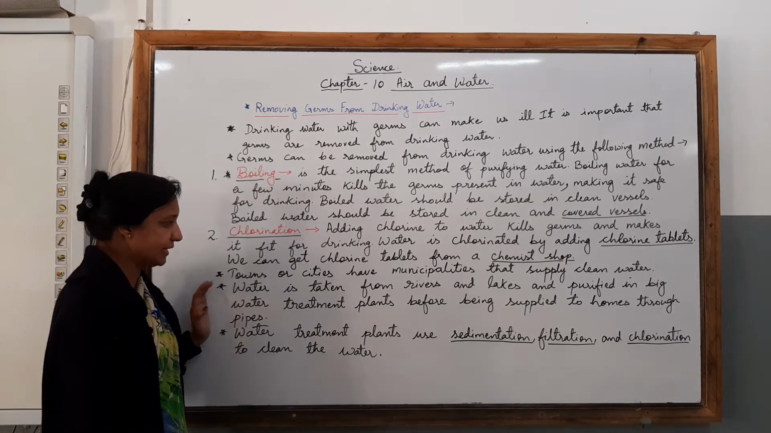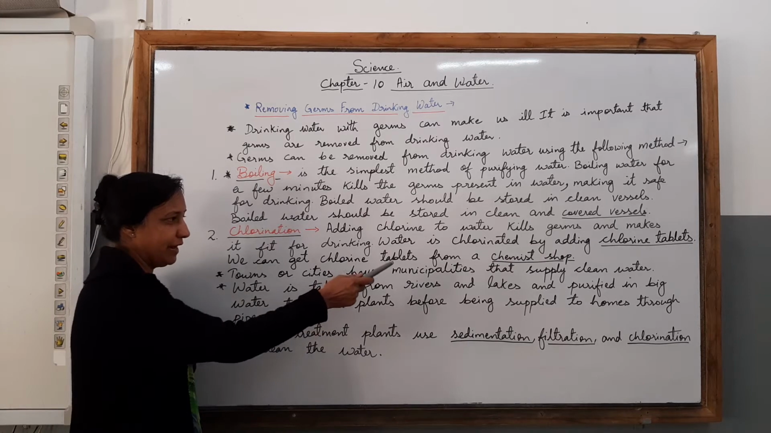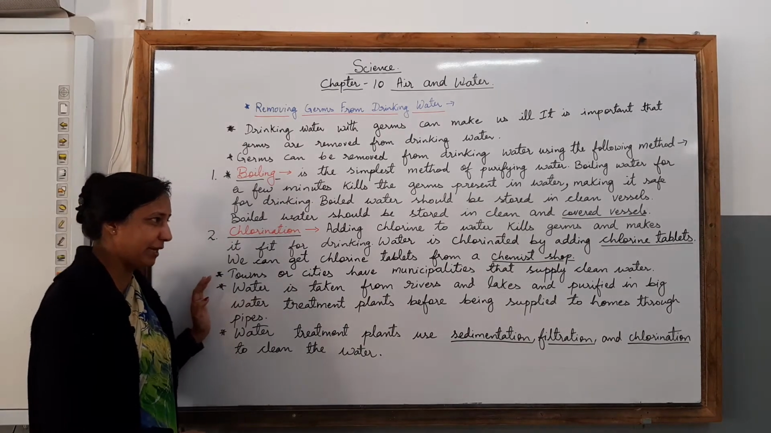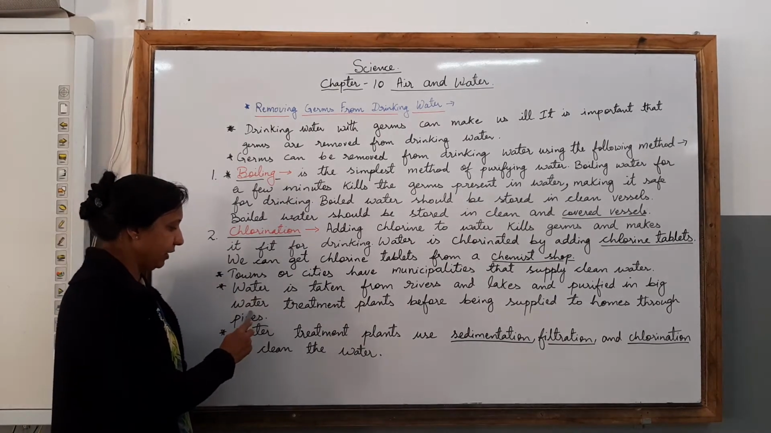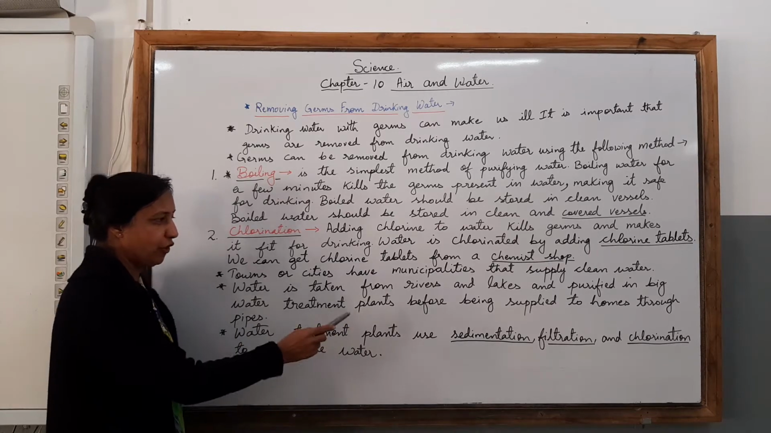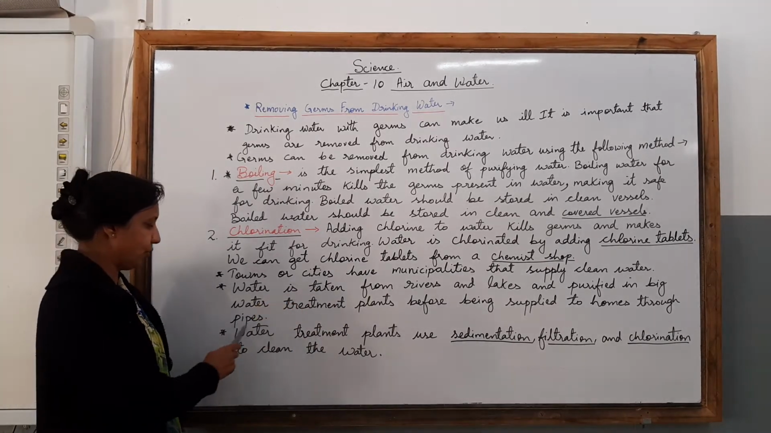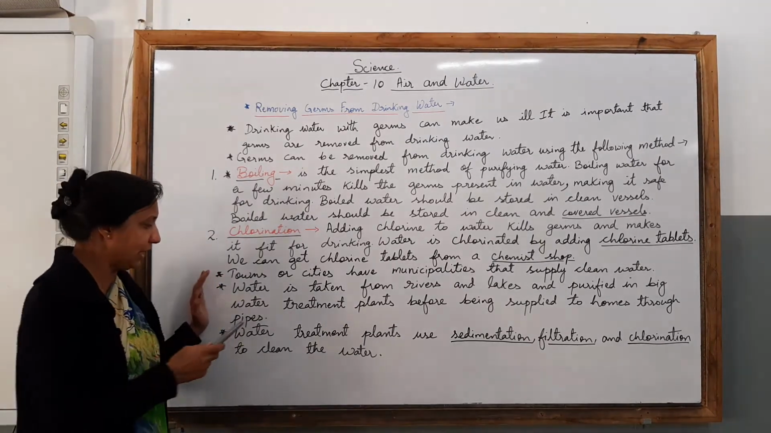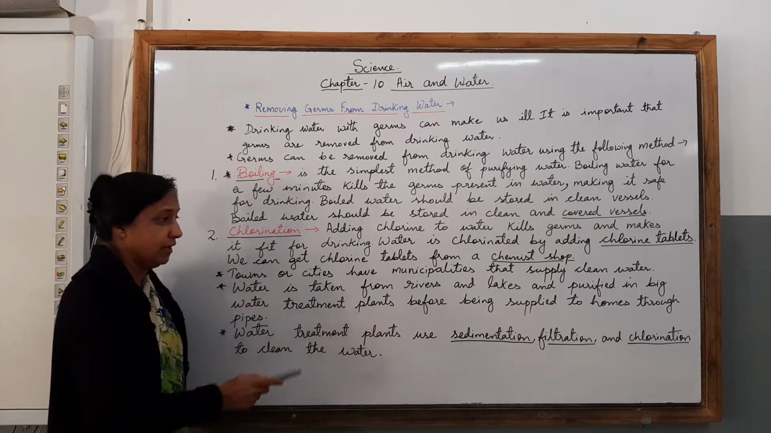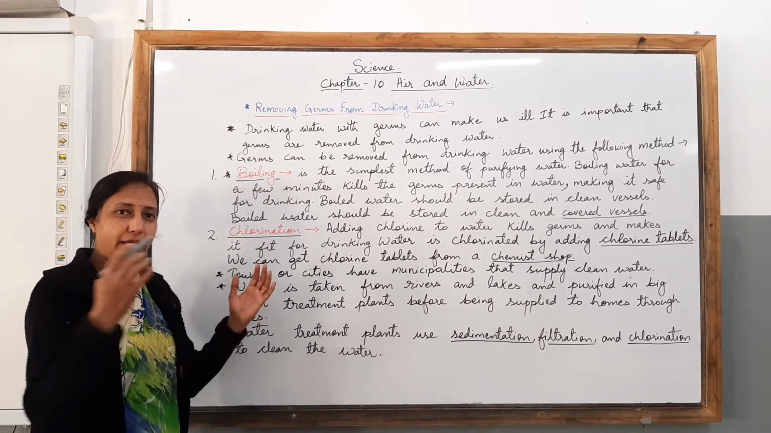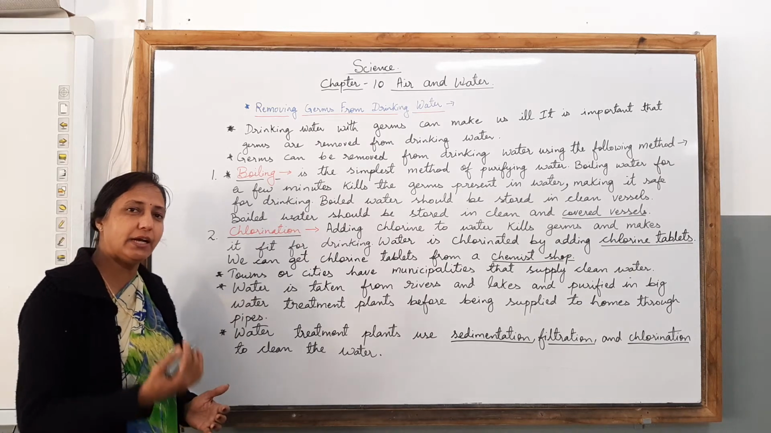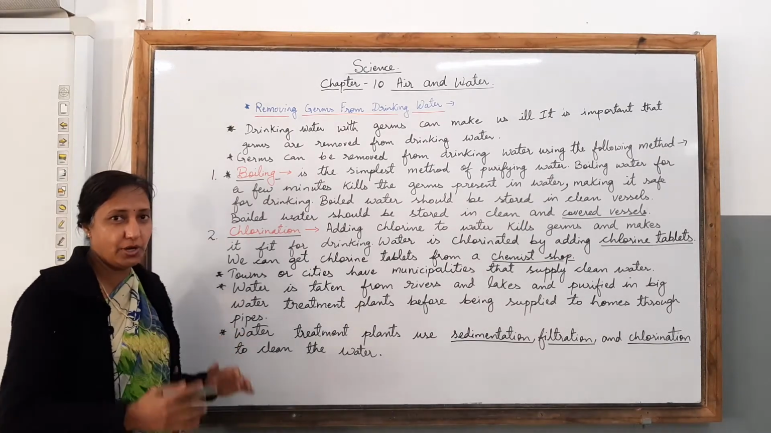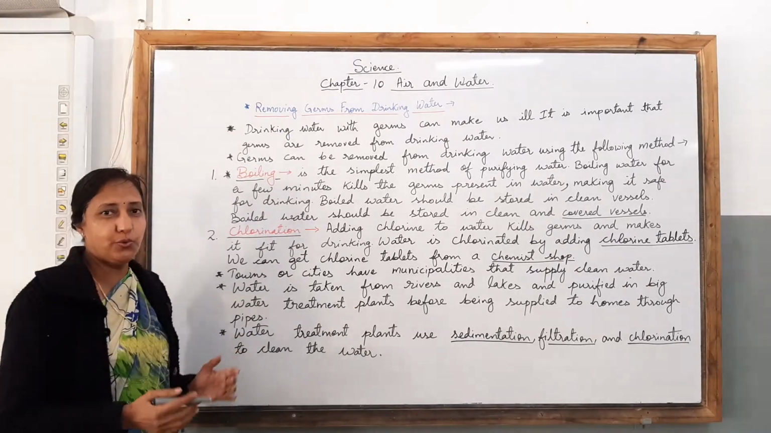So children, water is taken from rivers and lakes and purified in big water treatment plants. It is made pure in water treatment plants before being supplied to homes through pipes. So children, this is a very huge process, and with the help of these water treatment plants, the water is supplied in all the areas of the towns and cities, and then that water is collected by you in your own house and stored the way you wish to store it.